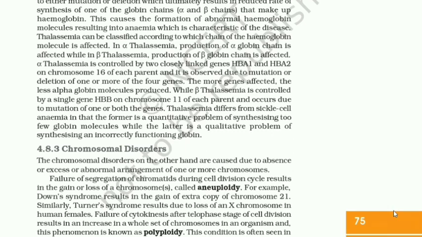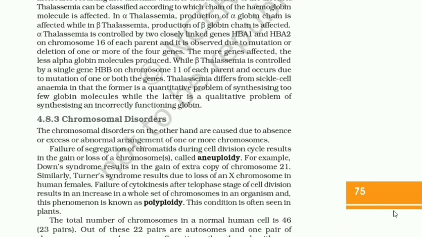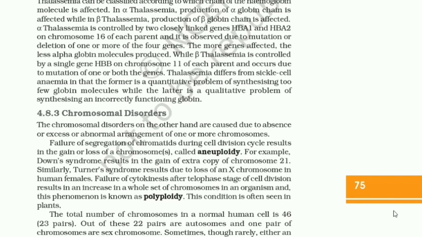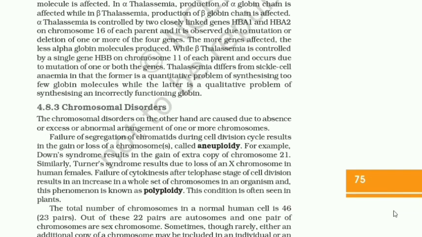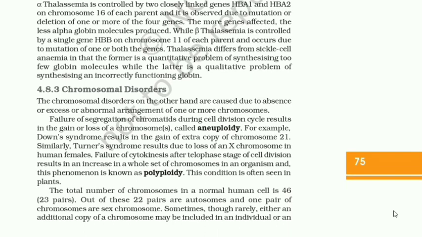Thalassemia can be classified according to which chain of the hemoglobin molecule is affected. In alpha thalassemia, production of the alpha globin chain is affected, while in beta thalassemia, production of the beta globin chain is affected. Alpha thalassemia is controlled by two closely linked genes, HBA1 and HBA2, on chromosome 16 of each parent, and it is observed due to mutation or deletion of one or more of the four genes. The more genes affected, the less alpha globin molecule produced, while beta thalassemia is controlled by a single gene HBB on chromosome 11 of each parent and occurs due to mutation of one or both the genes.